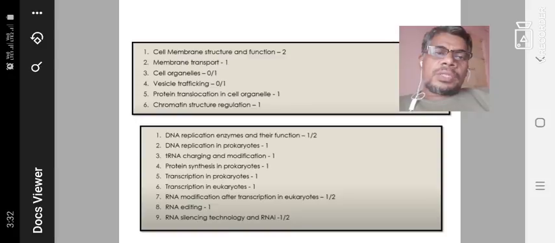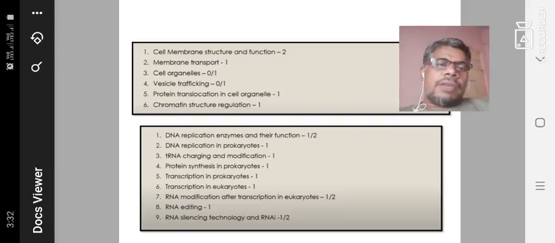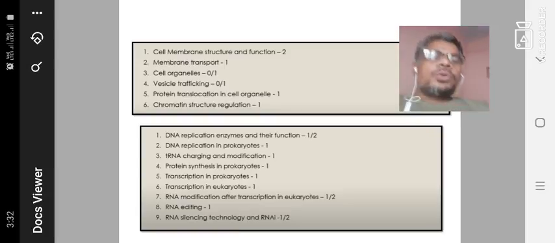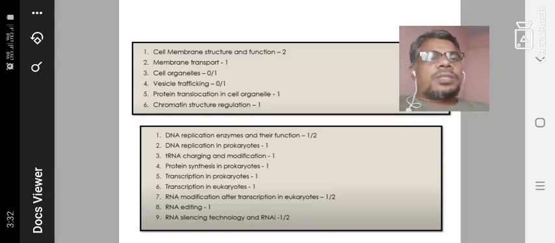So DNA replication, prokaryotic modification, DNA, tRNA, prokaryotic questions, transport, protein synthesis, RNA molecules, RNA editing, RNA silencing. Definitely two questions. So in unit 3, most of our 9 or 10 questions will be present in every examination.